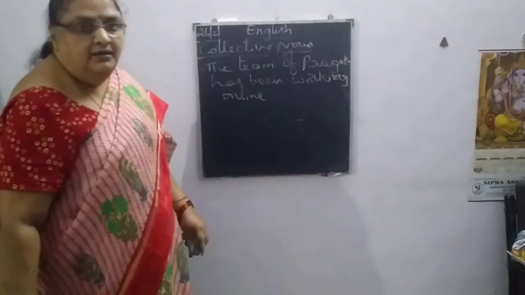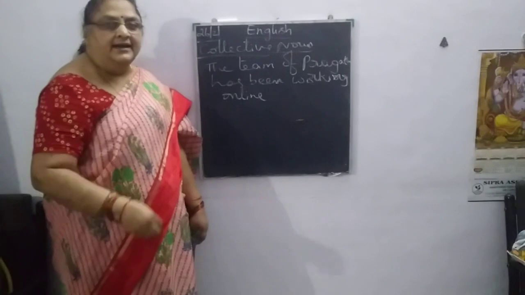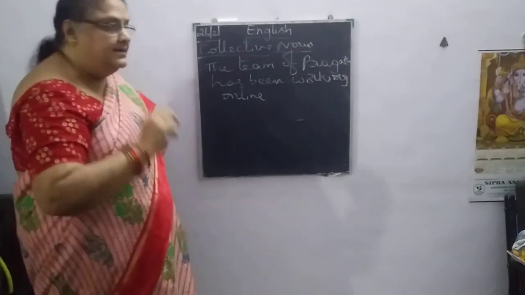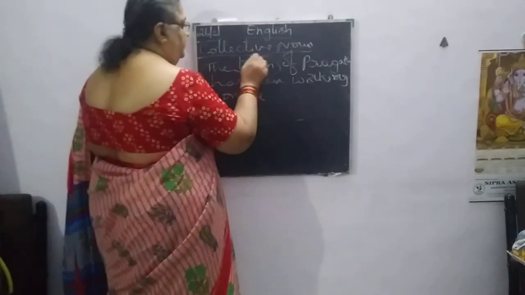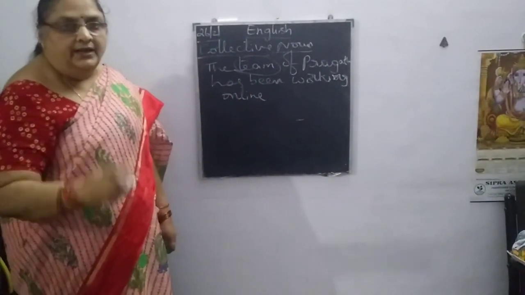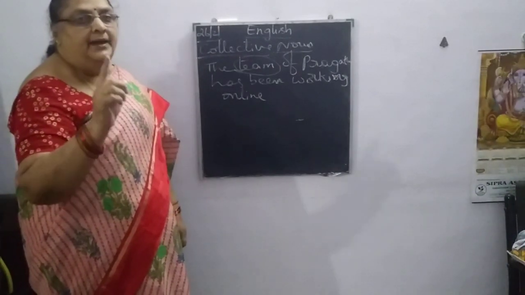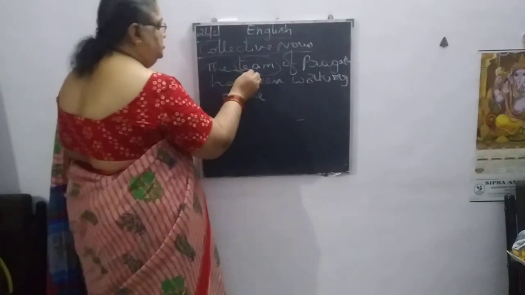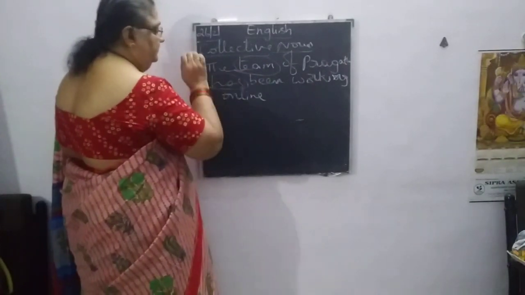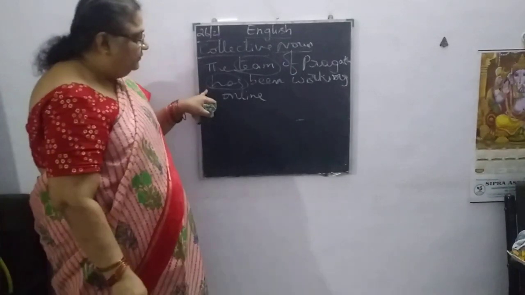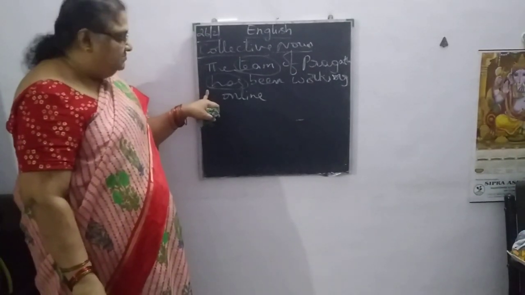Now here, the team of Pragati may consist how many members in that? But the team is singular. It is a collective noun. So we are talking about one member in each team. So singular subject, singular verb. So if we write the collective noun, we have to write the singular subject.